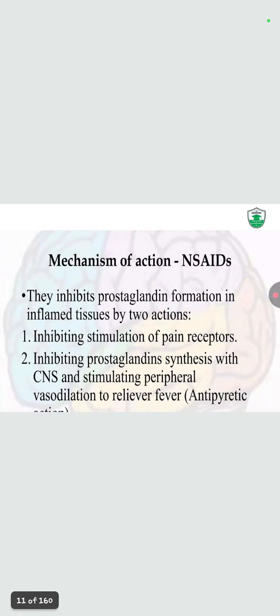Mechanism of action: they inhibit prostaglandin formation in the inflamed tissue. Prostaglandin is a hormone in our body that is involved in the increase in temperature as well as pain perception. Whatever pain you feel is due to prostaglandin; whenever you get an injury, this very hormone is released and causes you to feel the pain. Now, what do NSAIDs do? They inhibit the stimulation of the pain receptors, inhibit prostaglandin synthesis within the CNS, and stimulate peripheral vasodilation to relieve fever as an antipyretic action.